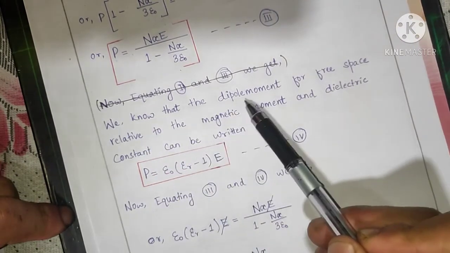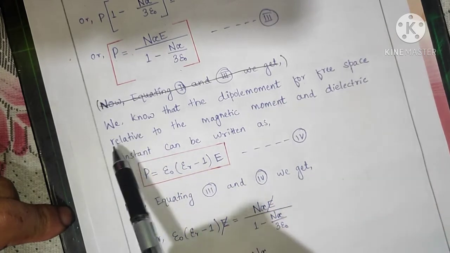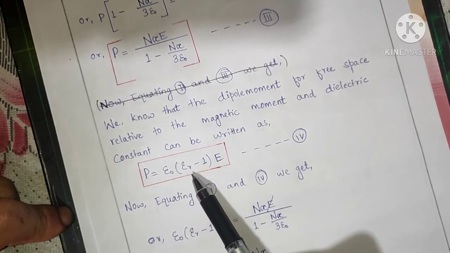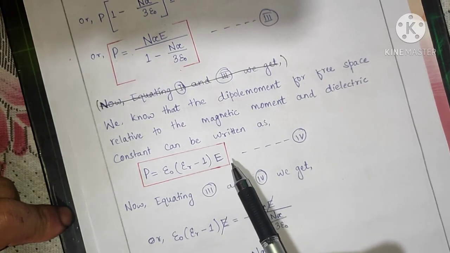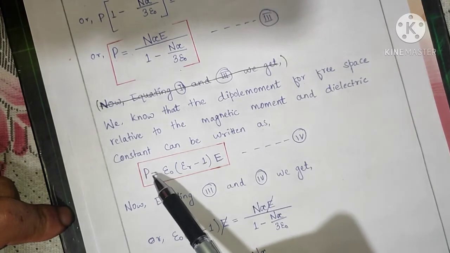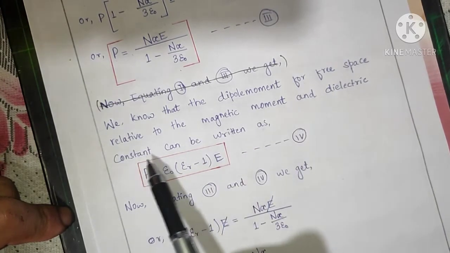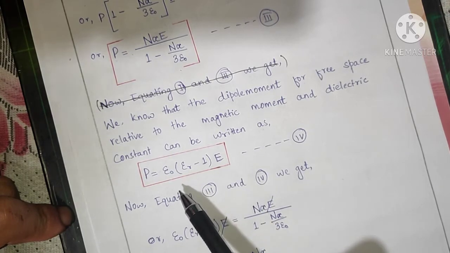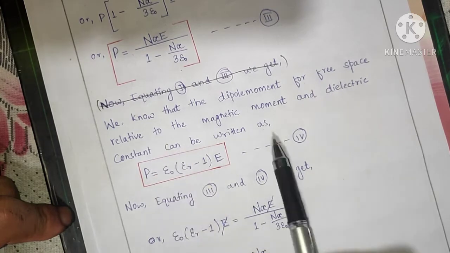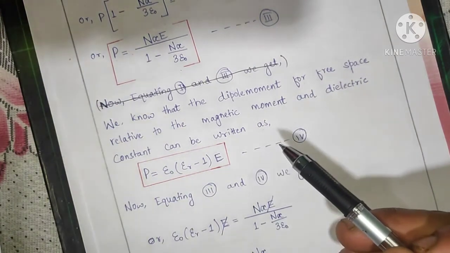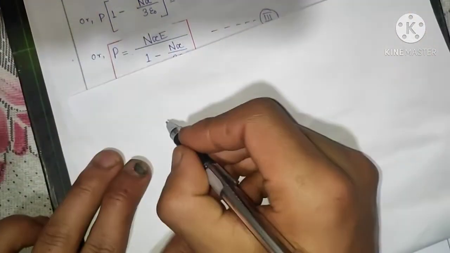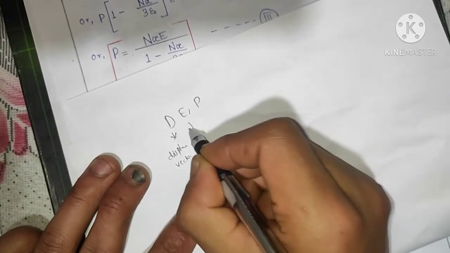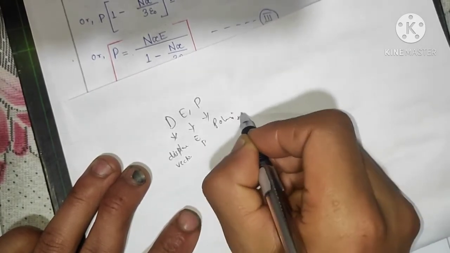Now we know that the polarization in terms of the dielectric constant can be written as P equals epsilon naught into epsilon r minus 1 times E. This is the expression for the polarization, and it can also be derived from the relation of D, E and P, where D is the displacement vector, E is the electric field, and P is the polarization, right?